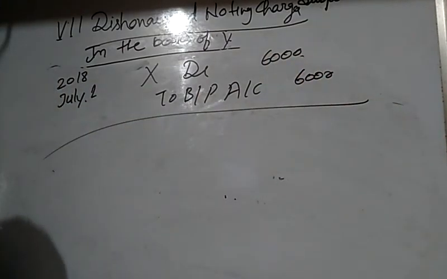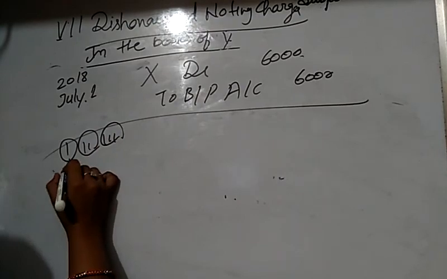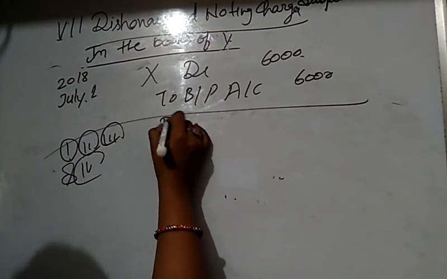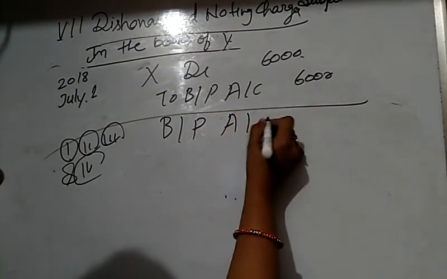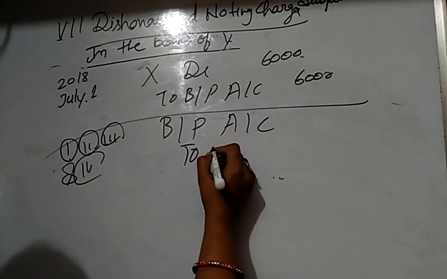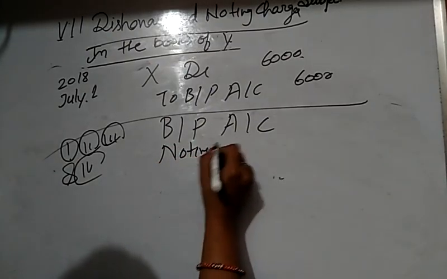X debit to bills payable account 6,000. When the bill is dishonored, at that time everything is debited to X. So when the bill is dishonored, in all cases, first, second, third and fourth, the entry is the same: bills payable account debit, noting charges account debit.